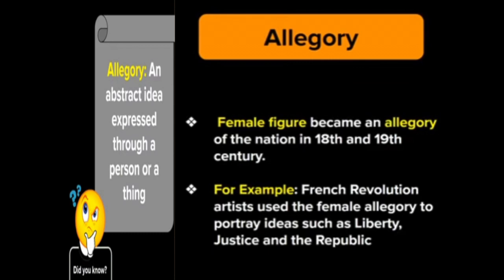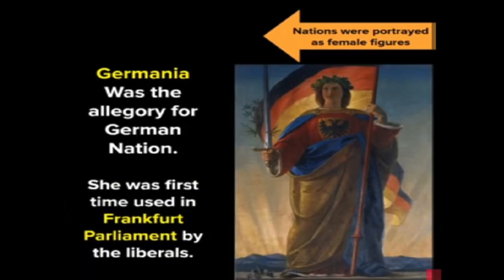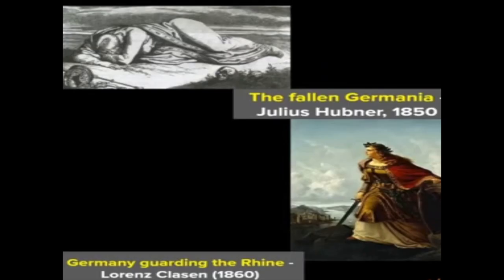The next topic is about visualizing the nation through allegories, how the French artists used female allegories to represent the nation. And this is about Germania. Here an expected question can be: who were Marianne and Germania? What was the importance of the way in which they were portrayed? So, Germania,